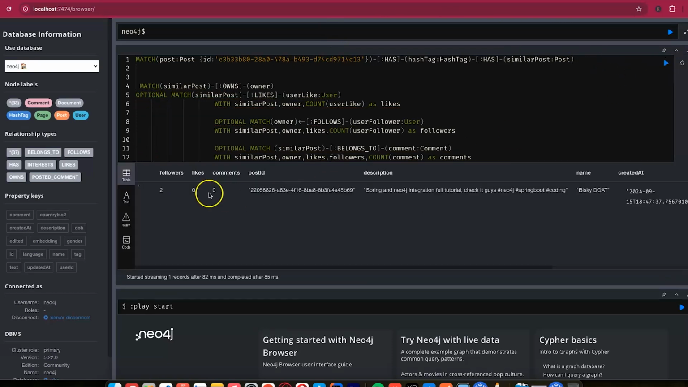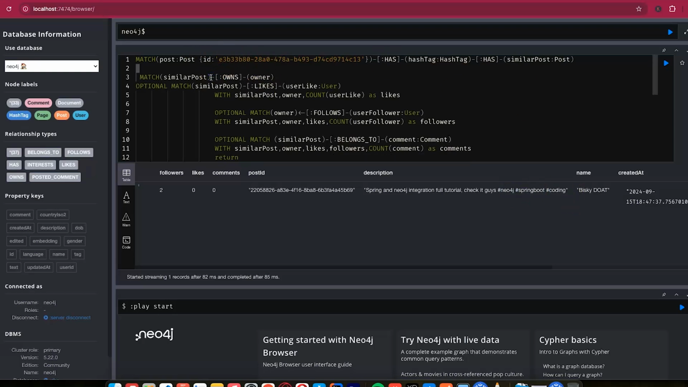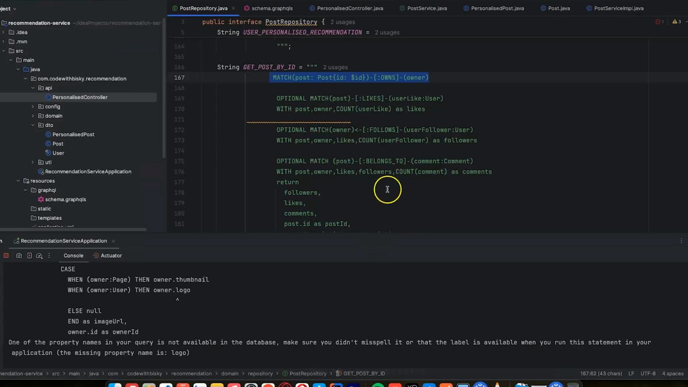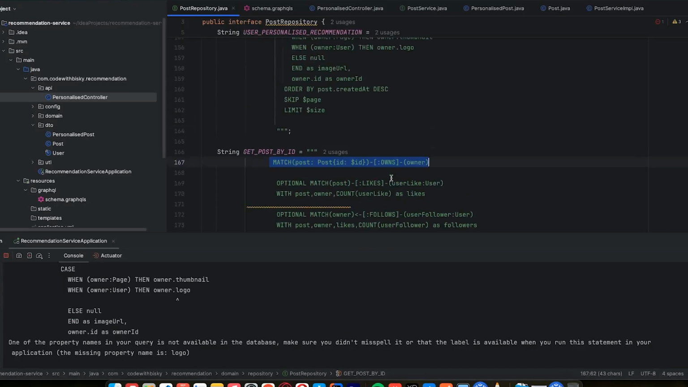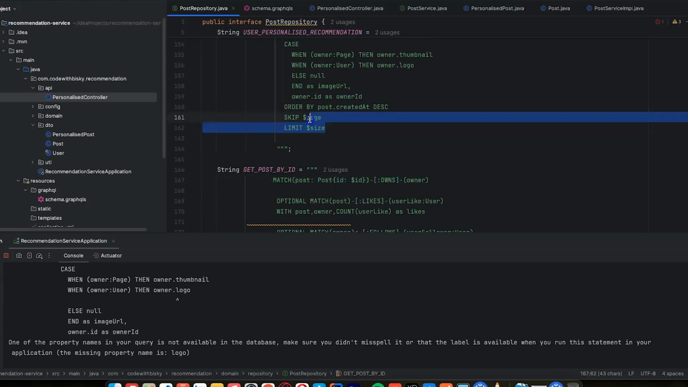And I can do this and it's going to return this record. So now we have this, which is a similar post, the one with Spring Boot, Neo4j, Spring Boot and coding. These are similar posts to the one that you are looking at. But we need also to add some limitation, because that one is going to be in a list, because we are going to have a list of similar posts.